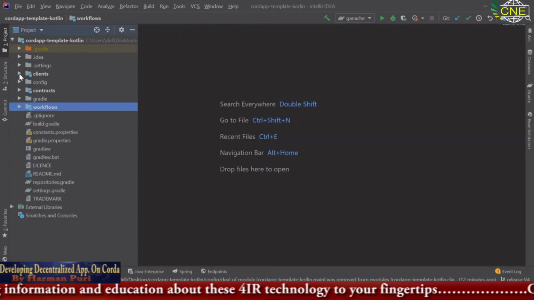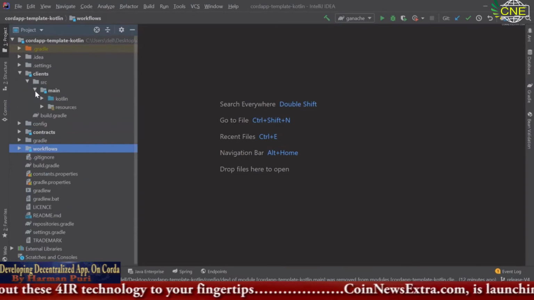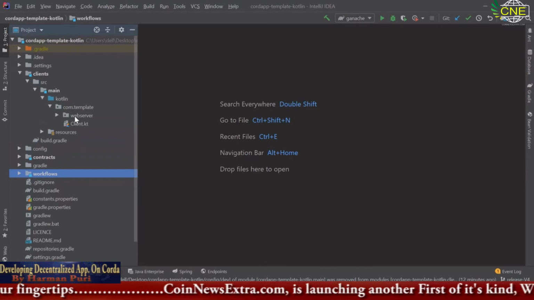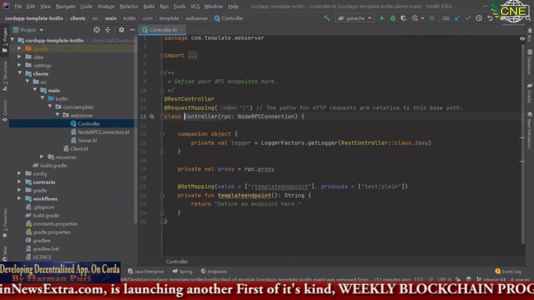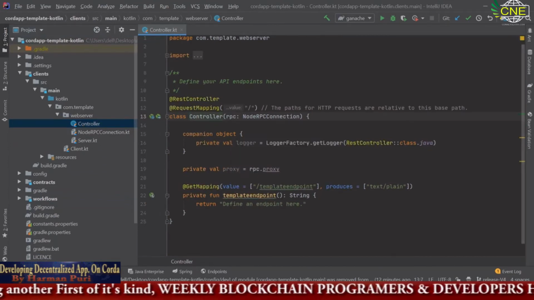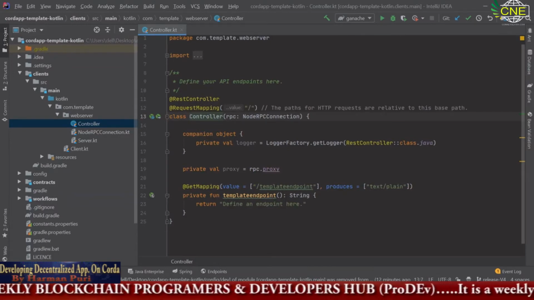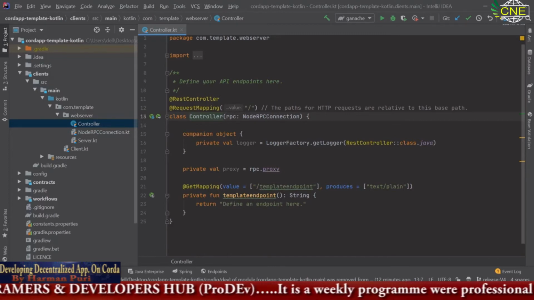Now the last folder is clients. When you open the clients folder, you will find a web server folder. When you open it, there's a folder controller. So this controller is basically used to make REST APIs, which will be hit in Postman for development purposes.